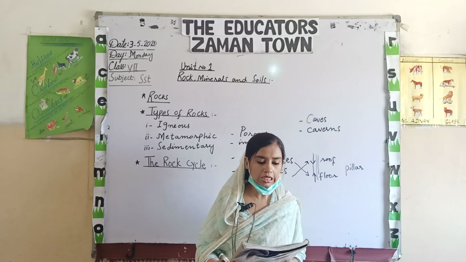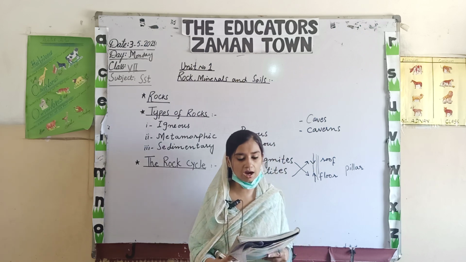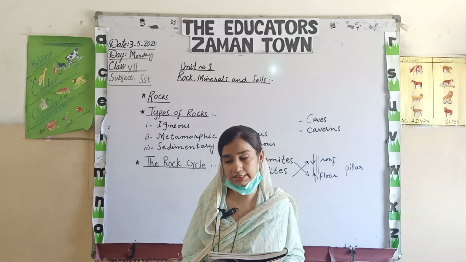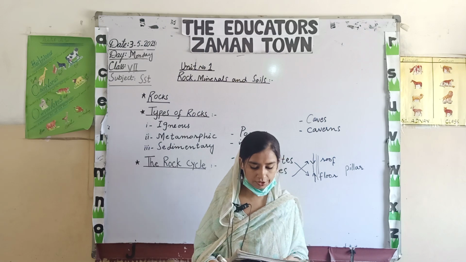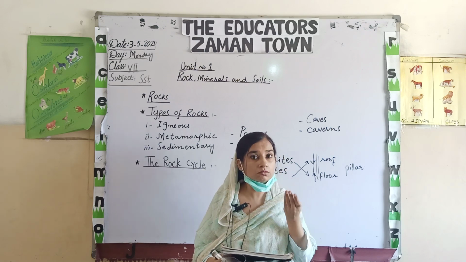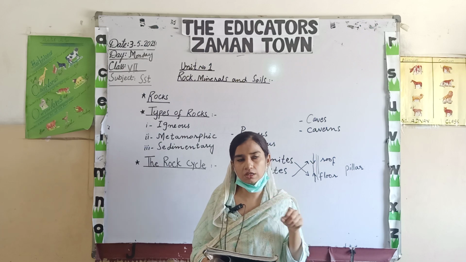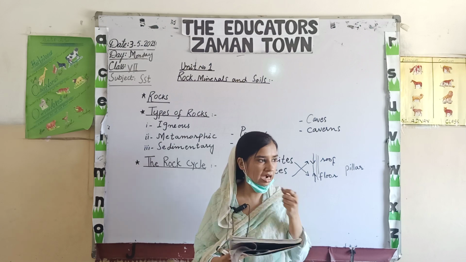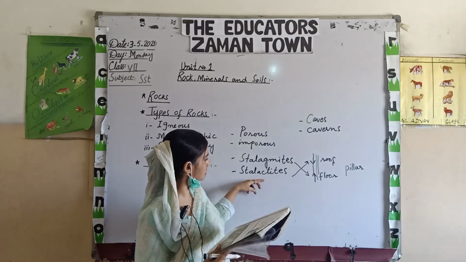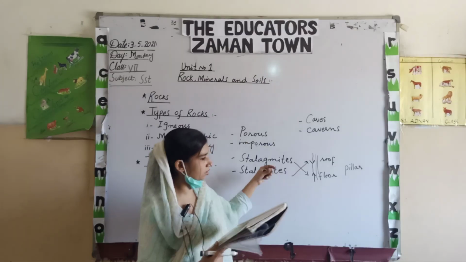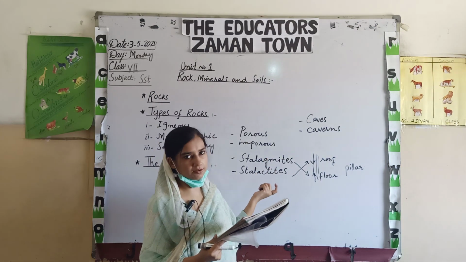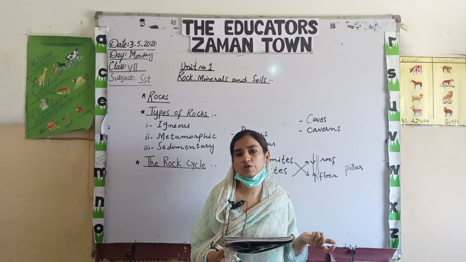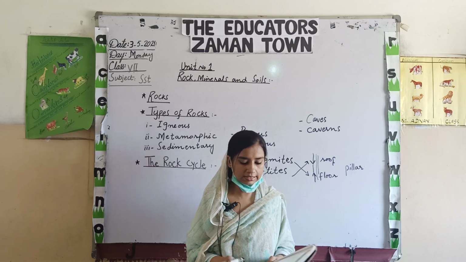Okay. In limestone areas, interesting landscapes are naturally carved out as caves, caverns, gorges, and features like stalactites and stalagmites can be seen. Now, if you are willing to get more information about stalactites and stalagmites, you may see the picture that is given on your page number 5, how the stalactites are present in the form of columns and hang from the roof of the caves. Okay, they join together with the stalagmites and they form a pillar like structure. Okay, and definitely it is known as the pillars.